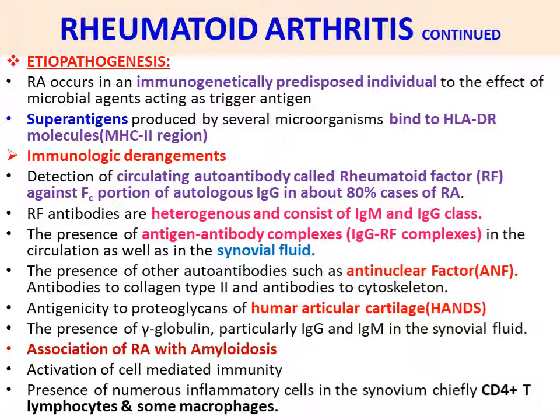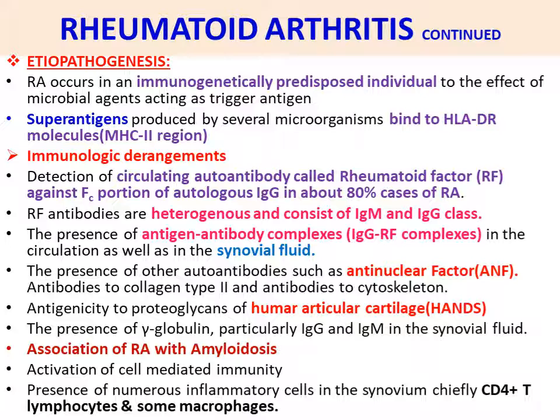Next, rheumatoid factor antibodies are heterogeneous and consist of IgM and IgG class. The presence of antigen-antibody complexes, IgG and rheumatoid factor IgG-RF complexes, in the circulation as well as in the synovial fluid. So in the joint synovial fluid you can see the IgG antibody and rheumatoid factor complexes. The presence of other autoantibodies such as antinuclear factor, ANF, antibodies to collagen type 2 and antibodies to cytoskeleton.